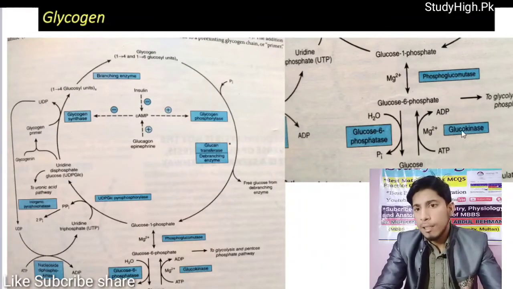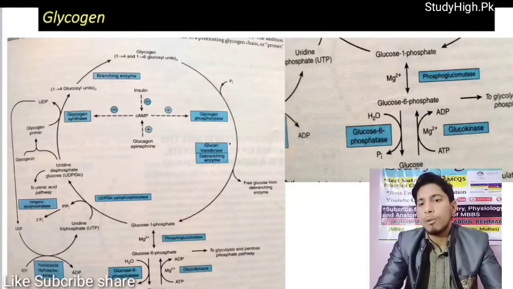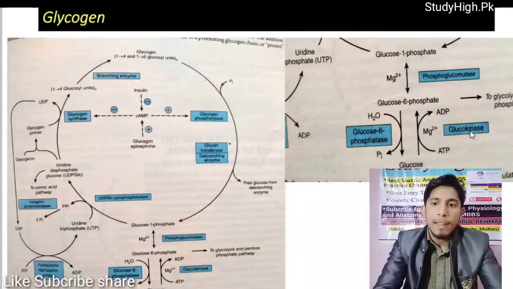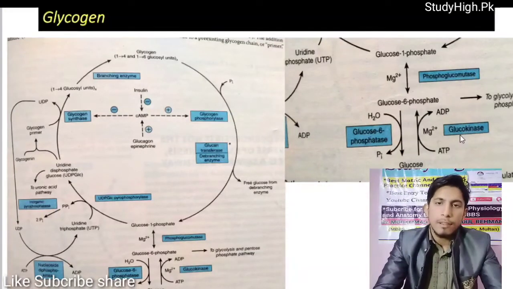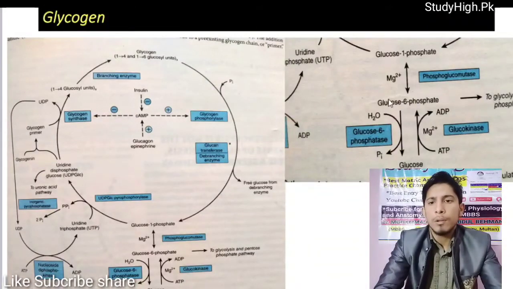Whereas, and one other difference, glucokinase is an enzyme that causes the conversion of glucose into glucose 6-phosphate in liver, whereas hexokinase is an enzyme that is present in muscles and involved in conversion of glucose into glucose 6-phosphate.